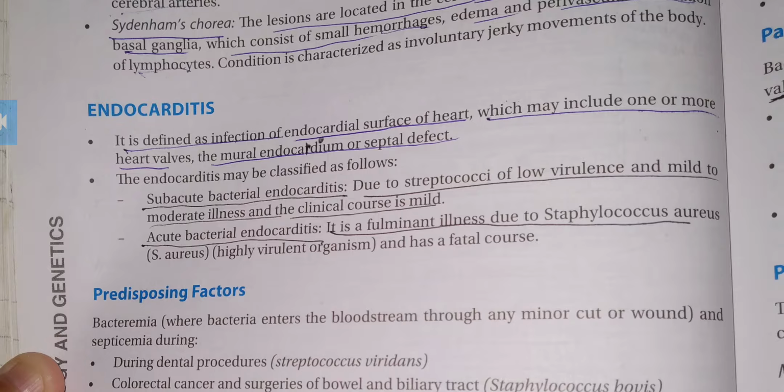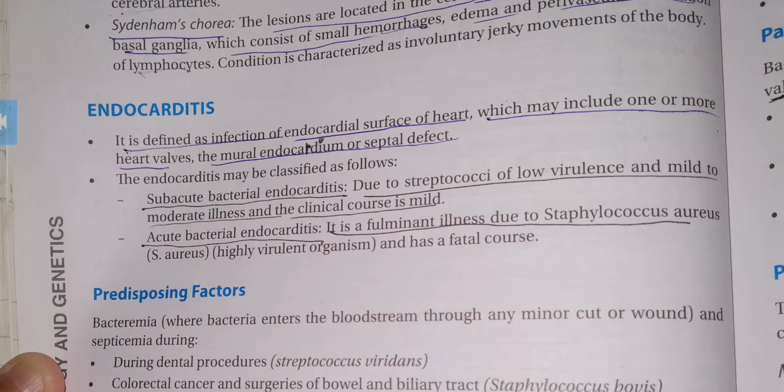These are subacute bacterial endocarditis and acute bacterial endocarditis. The subacute bacterial endocarditis is due to streptococci of low virulence, with mild to moderate illness, and the clinical course is mild.